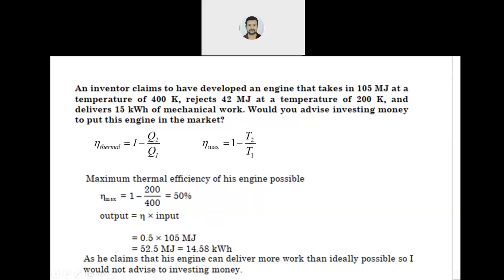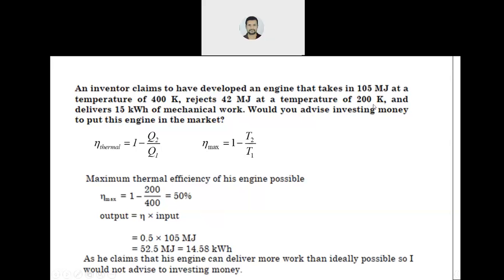How will you find this? You have to find the thermal efficiency and the maximum efficiency. Both things you have to find. Thermal efficiency is given by 1 minus Q2 by Q1, and maximum efficiency is given in terms of temperature. I already told you it is 1 minus T2 by T1.